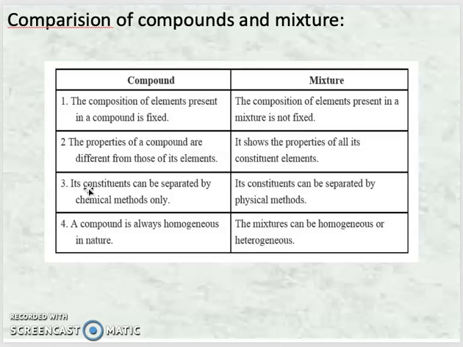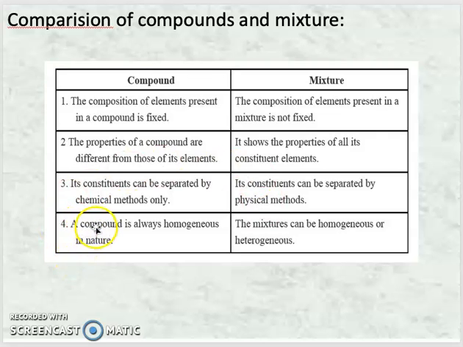Now see student, when elements are combined chemically, they cannot be separated physically; they can be separated by chemical methods only, whereas in a mixture they can be separated by physical methods.